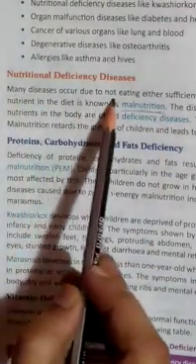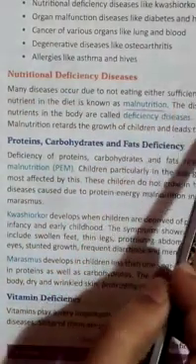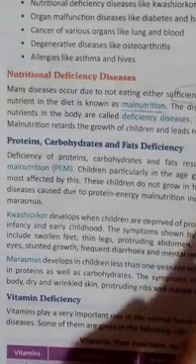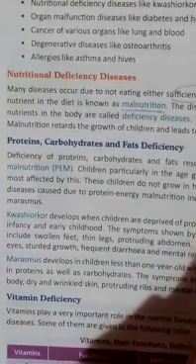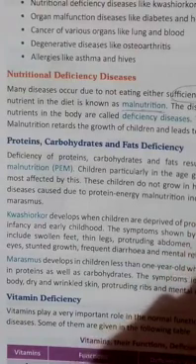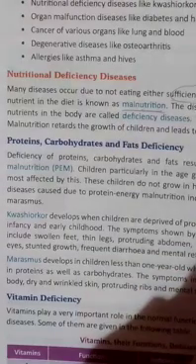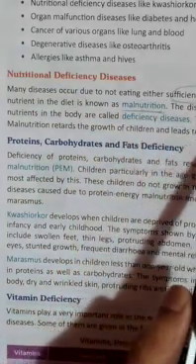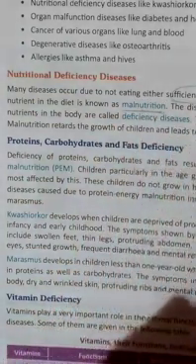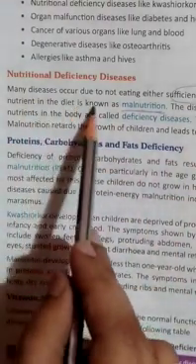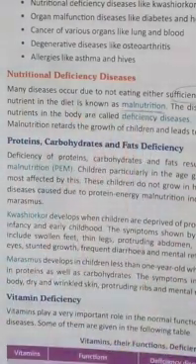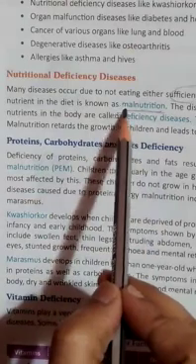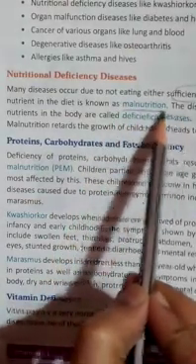Many diseases occur due to not eating either sufficient quantity of food or a balanced diet. Students, I hope you know the meaning of balanced diet. You have already learned this topic in your class 5. So once again, many diseases occur due to not eating either sufficient quantity of food or a balanced diet. Lack of any nutrient in the diet is known as malnutrition. And the diseases arising because of malnutrition are called the deficiency diseases.